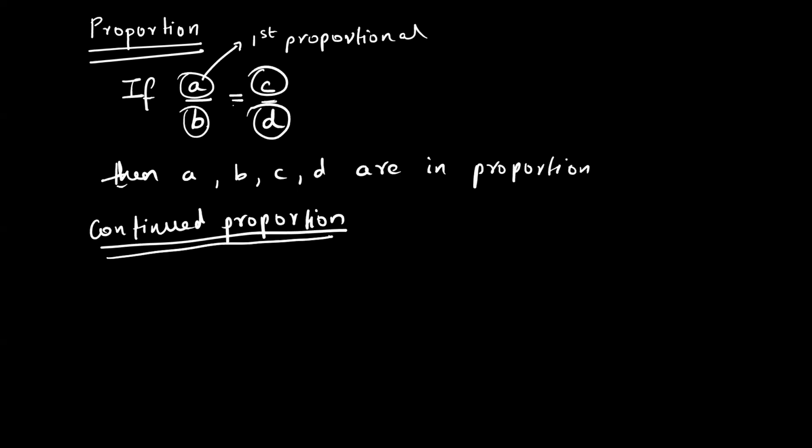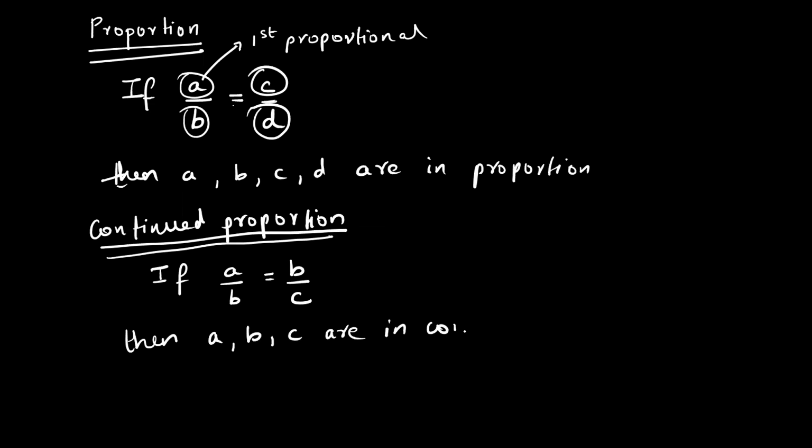Wherever my ratio will stop here, it will continue from there. That's why it's called continued proportion. So I can say if A upon B is equal to B upon C, then A, B, C are in continued proportion.